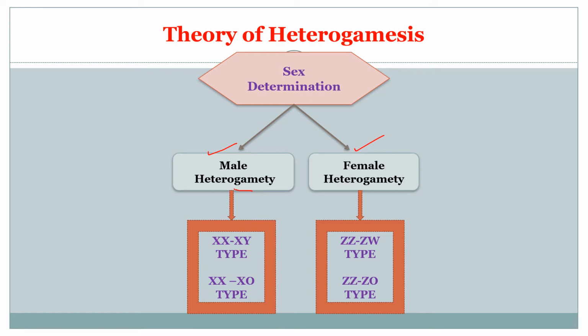The name itself indicates this. In this type of sex determination, the male produces two different types of gametes, either with or without the X chromosome. This is with X chromosome and this is without X chromosome. So this kind of sex determination is known as male heterogametry.